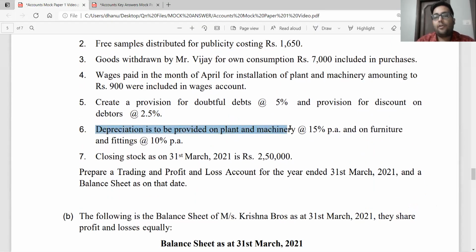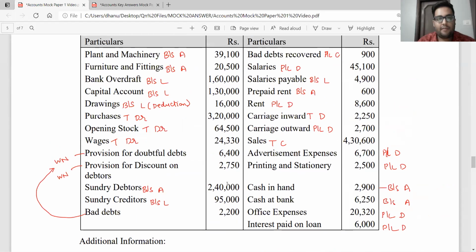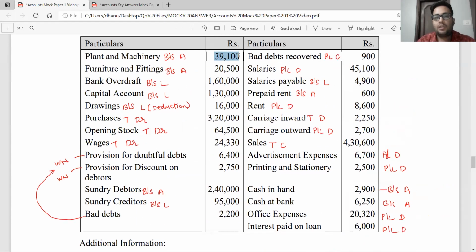depreciation is to be provided on plant and machinery at 15% per annum and on furniture at 10% per annum. Simple. Let us go and calculate depreciation. Point number 6A, machinery. What was the given value of machinery? If I look into my question, the given value of machinery was 39,100.